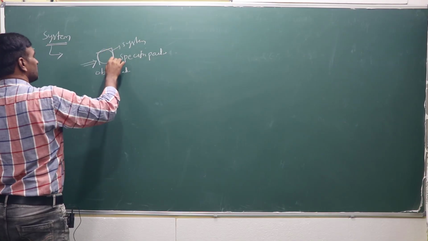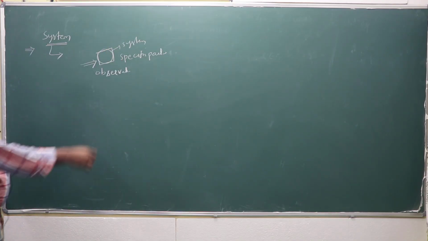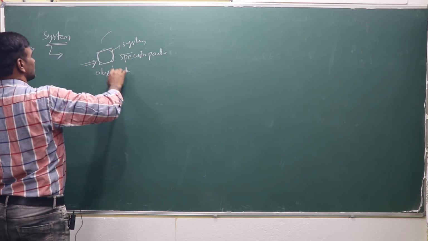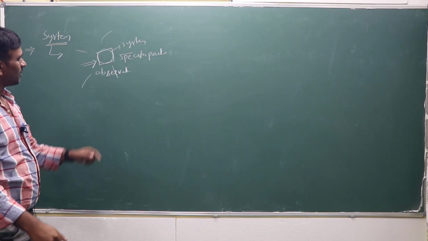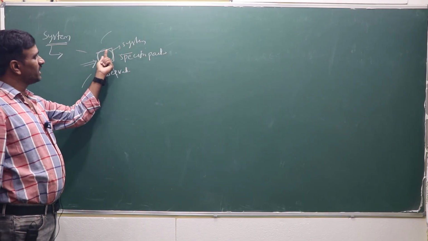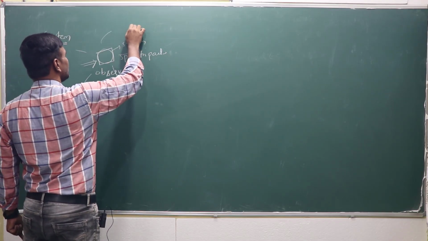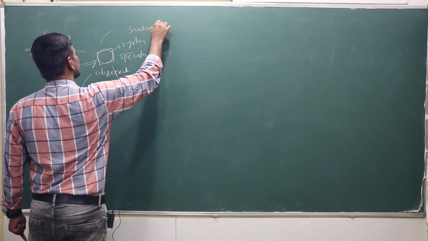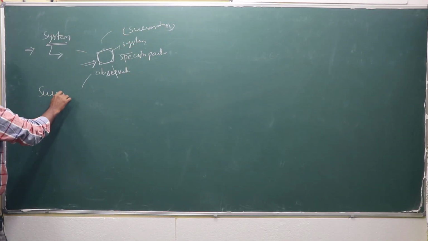This particular part which is under our observation is called the system. The rest of the remaining part, which is not under our observation, is called the surroundings. So the system is there, and another is the surroundings.